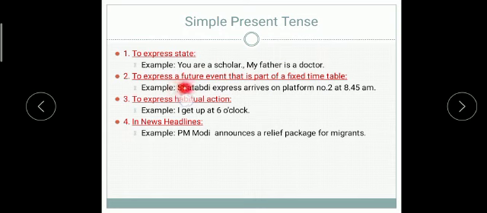Second, to express a future event that is part of a fixed timetable: Shatabdi Express arrives at platform number 2 at 8:45 am. To express habitual action or routine work: I get up at 6 o'clock. In news headlines: PM Modi announces a relief package for migrants. Rest of the news we write in simple past tense, but the headline is in simple present tense.